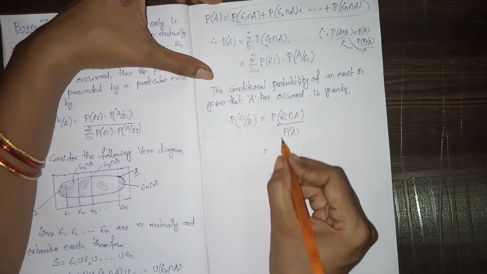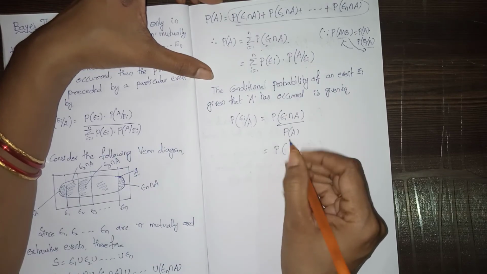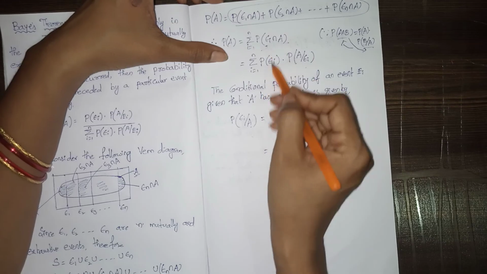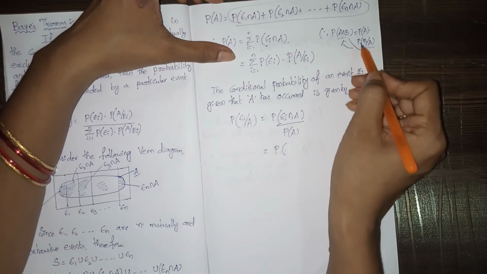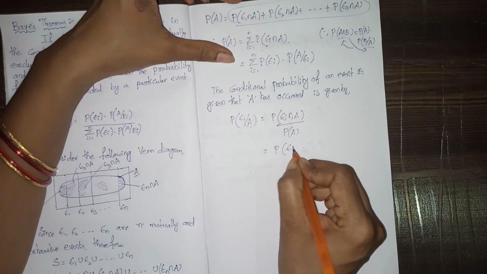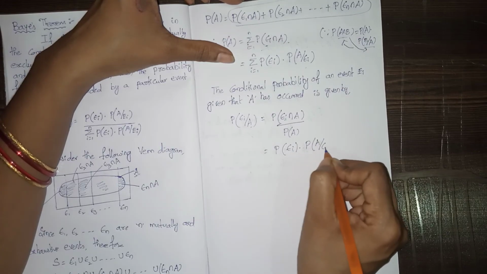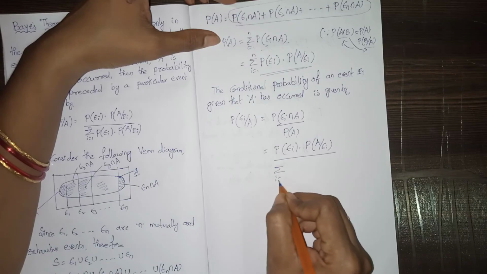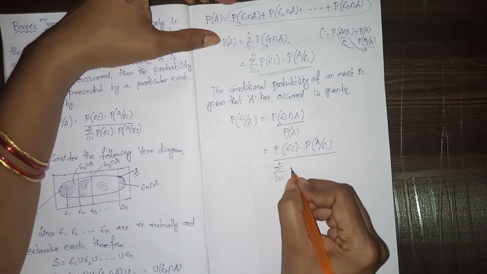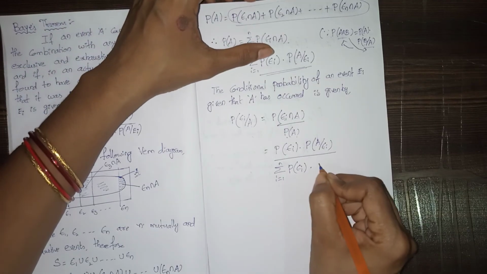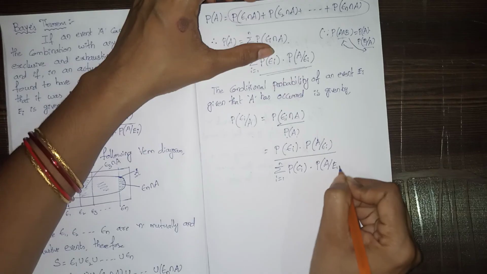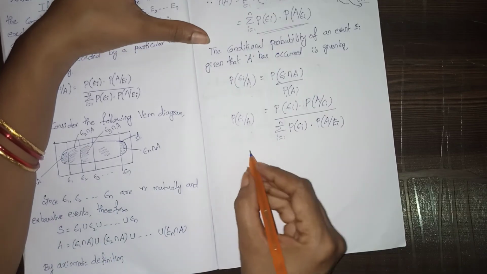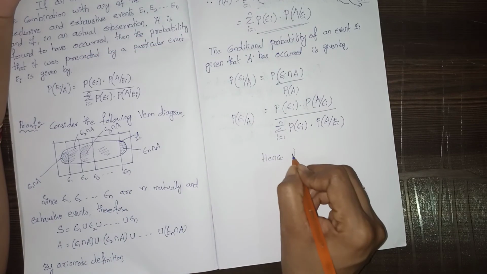That equals P of Ei intersection A, and by using this formula again we can write P of Ei into P of A given Ei by P of A. So it becomes P of Ei into P of A given Ei over the summation i equals 1 to n of P of Ei into P of A given Ei. So P of Ei given A, hence the result.